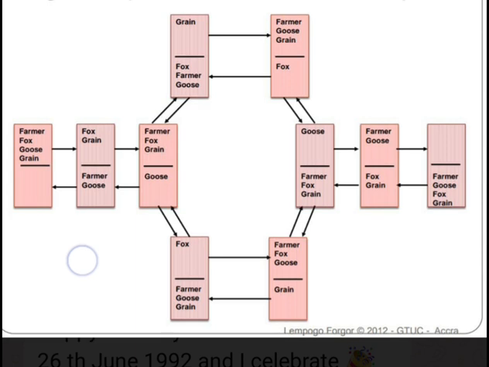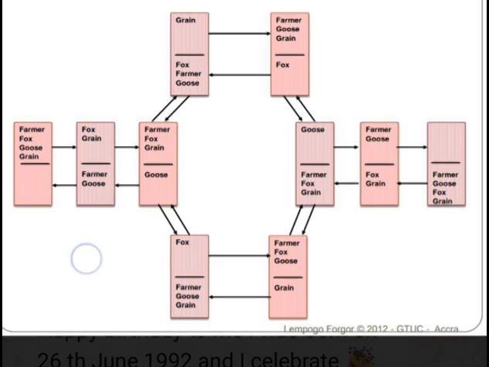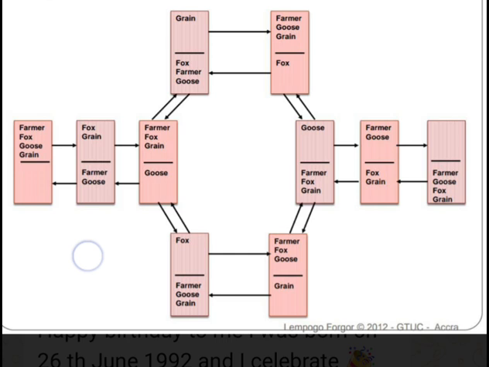So the farmer sent the fox and the grain to the destination and left the goose at the bank of the river where they boarded the canoe. Right now at the destination, we have the farmer, the fox, and the grain, and at the bank of the river, at the starting point, the goose is left over there.